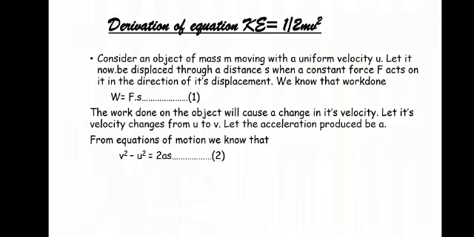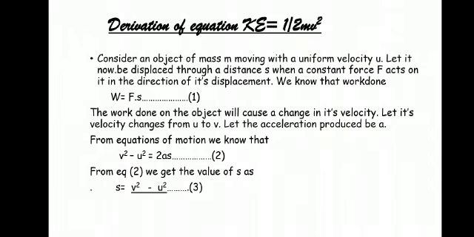Now from this equation, we will take the value of s. From 2as, we will take 2a to the other side. So we will have the equation s equal to v square minus u square divided by 2a. So we can write the equation.